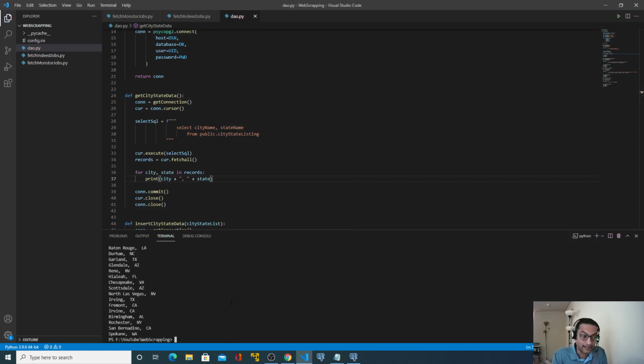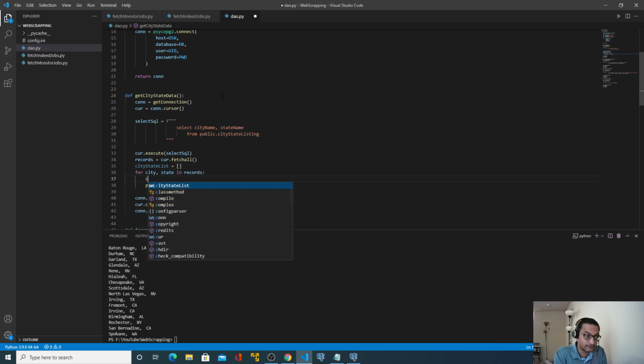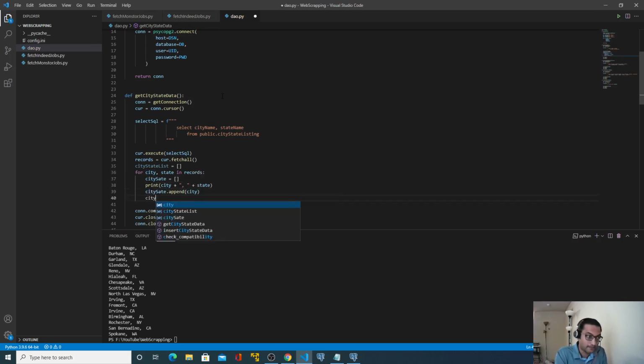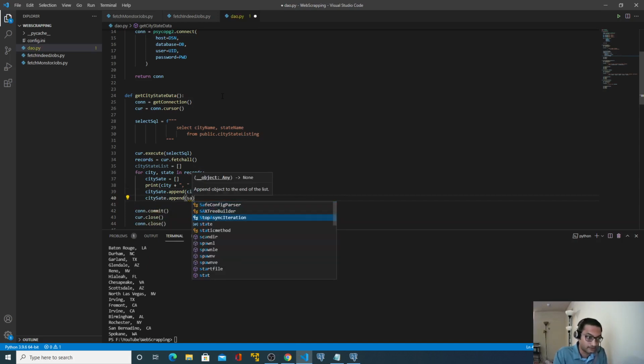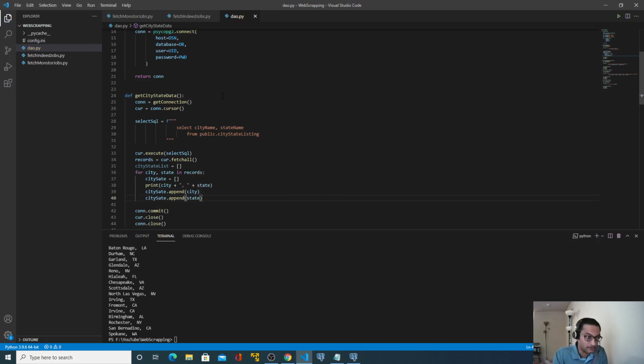Perfect. Now, as I said, this function should return an array or a list. So I will define another list here. So let's say city_state_list. I will create an object of a list, and now inside this, I define another list, and I will add city_state.append state.